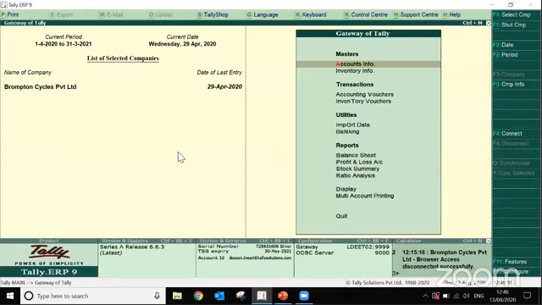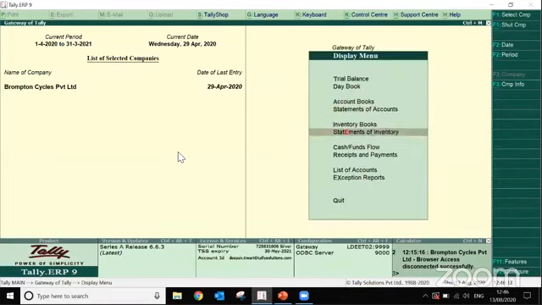Is there any point in the future where the business will be in a situation where I will have lesser cash flow, and due to that I may not be in a position to pay out my payables? To avoid such situations, I can use Tally's cash flow projection report. So let me go to the report.